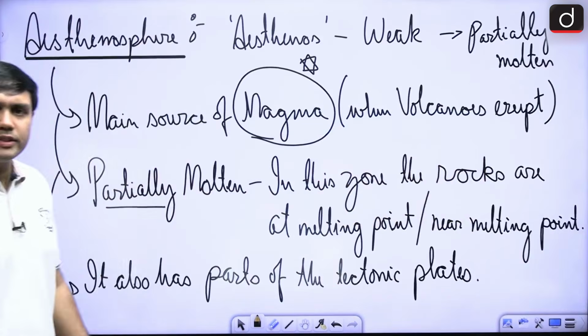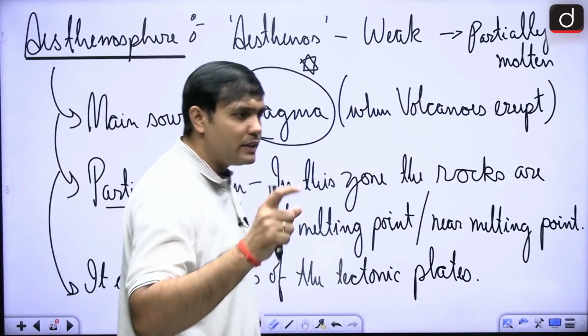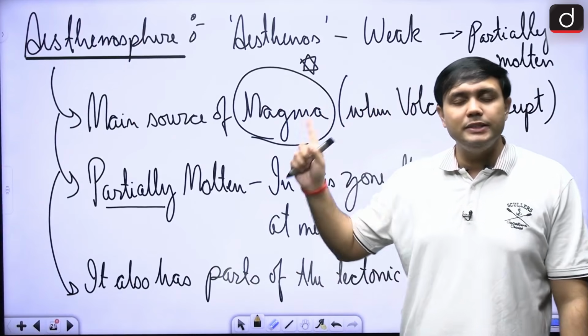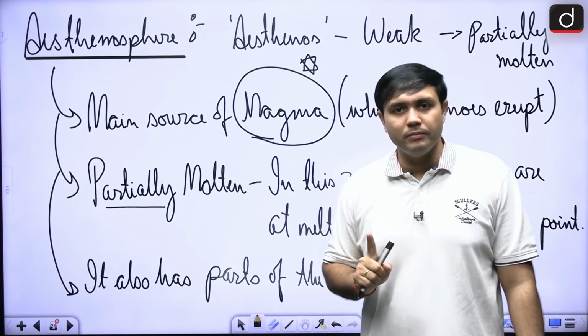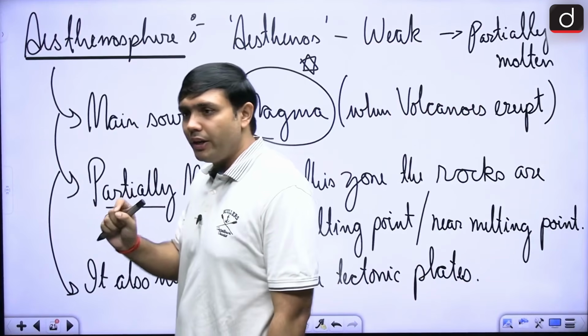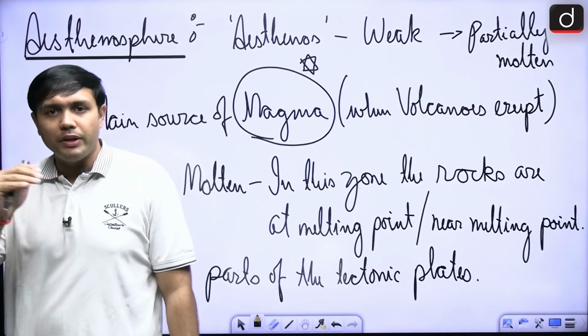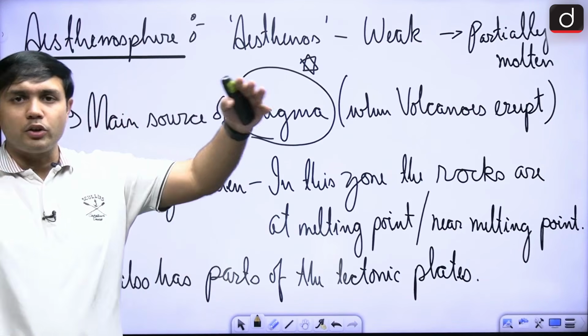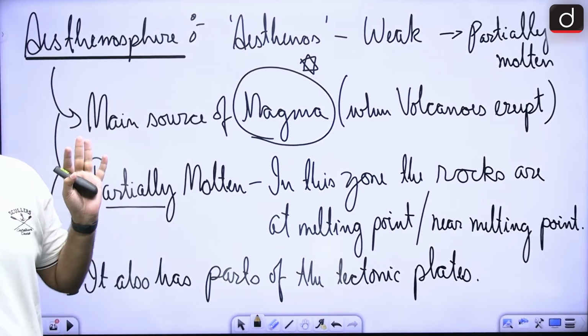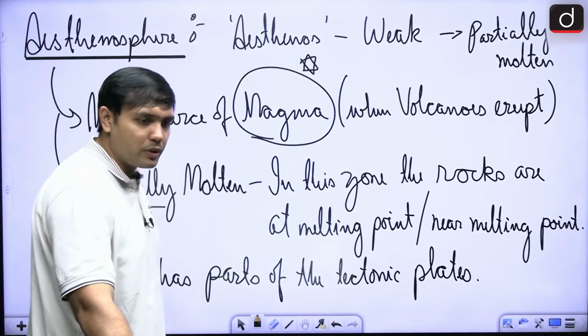We have already looked at asthenosphere. Now, we move towards the mantle portion. Now, the most important thing, asthenosphere is part of the mantle only, right? It is not part of the crust, right? So this is very, very important for you to remember, that when we are talking about asthenosphere and the tectonic plates floating over it, this is part of which section? Mantle. Now, in case of mantle, what are some of the important aspects?